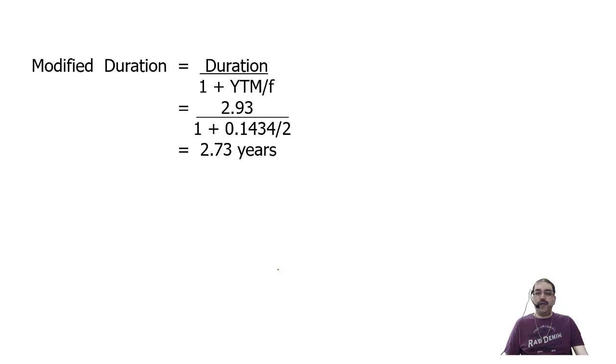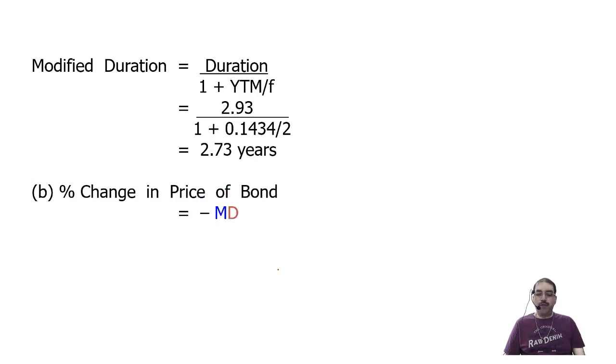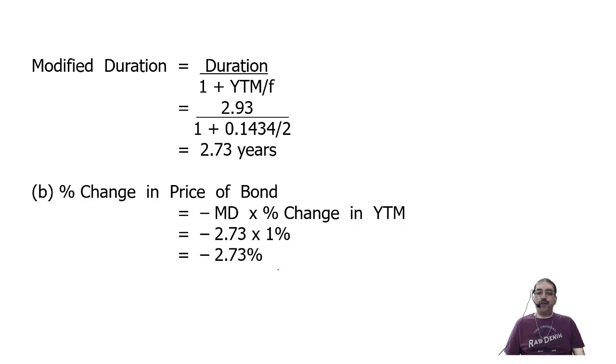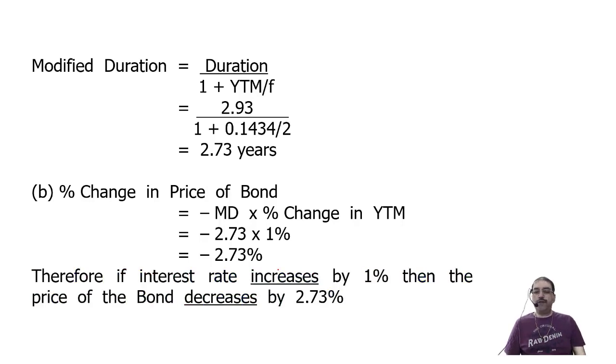With the help of that, if there is a 1% change in YTM, what will be the change in the price of the bond? Percentage change in price of bond equals minus MD into percentage change in YTM. Substitute, that means minus 2.73. So if the interest rate increases by 1%, then the price of the bond decreases by 2.73%.